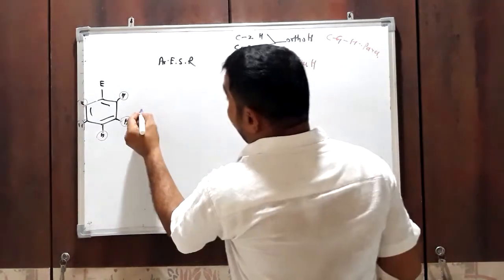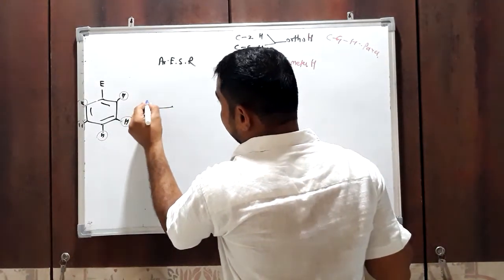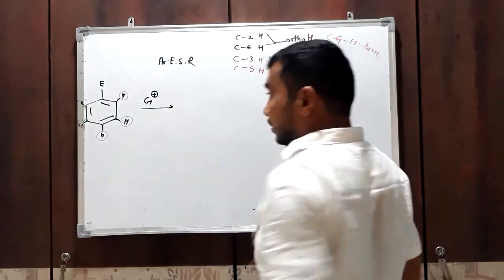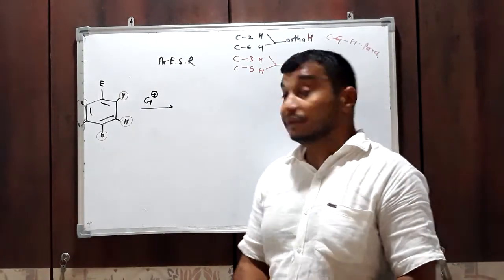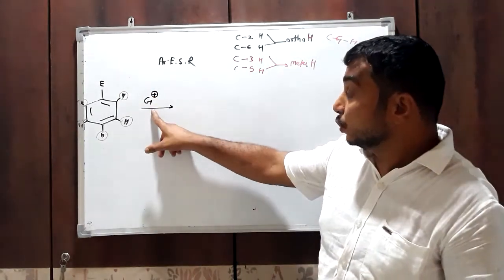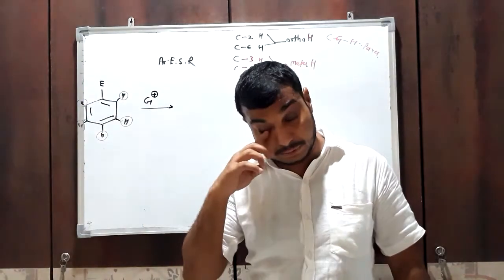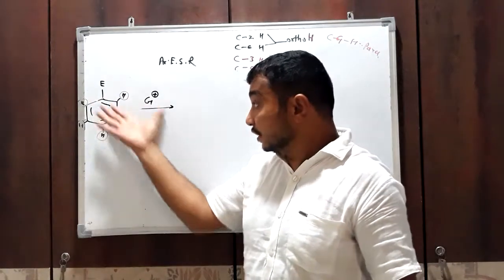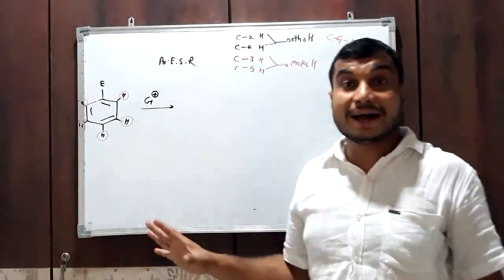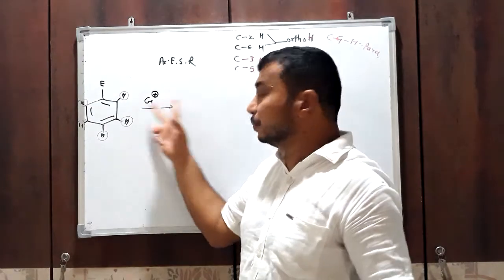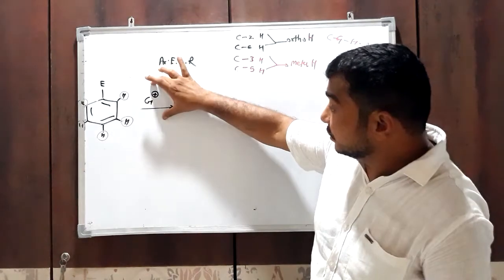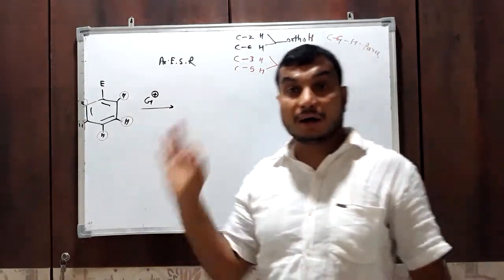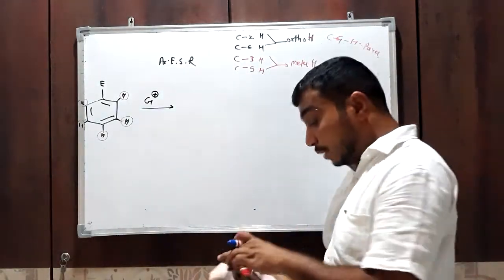If we perform aromatic electrophilic substitution reaction by any electrophile, for example G, then this G will replace one of the hydrogen atoms from a different position. But which position? Because these five positions are non-identical with each other, this G plus has three choices. It can replace a hydrogen atom from the ortho position, meta position, or para position.